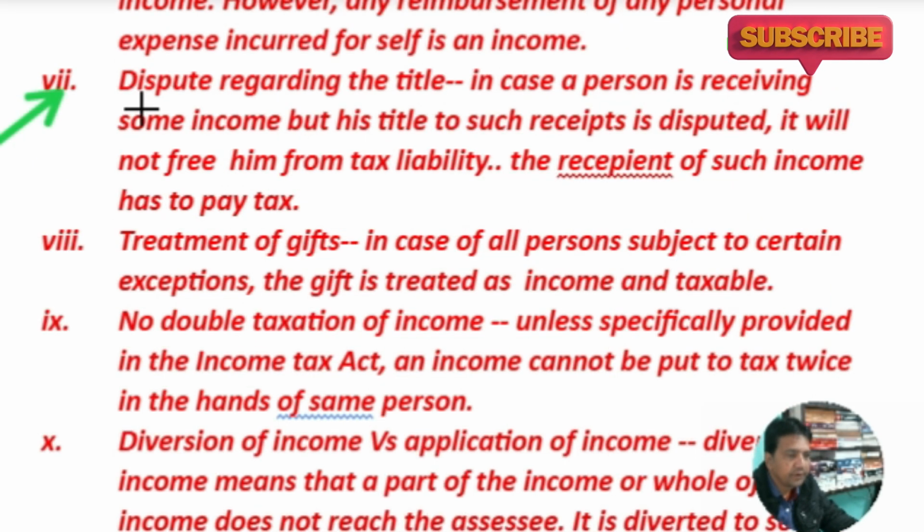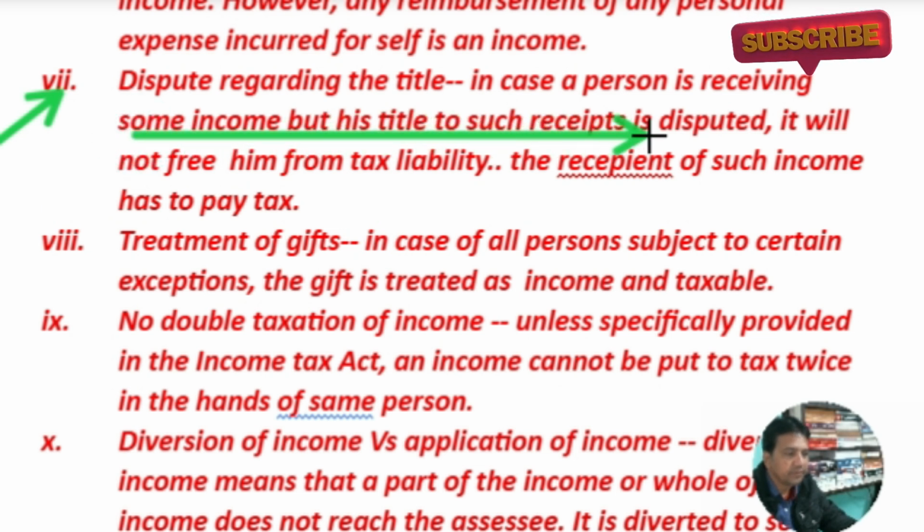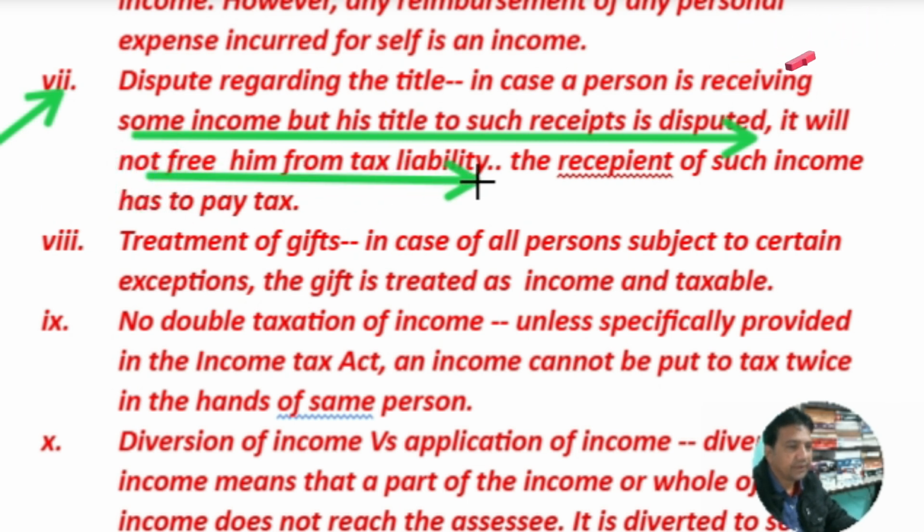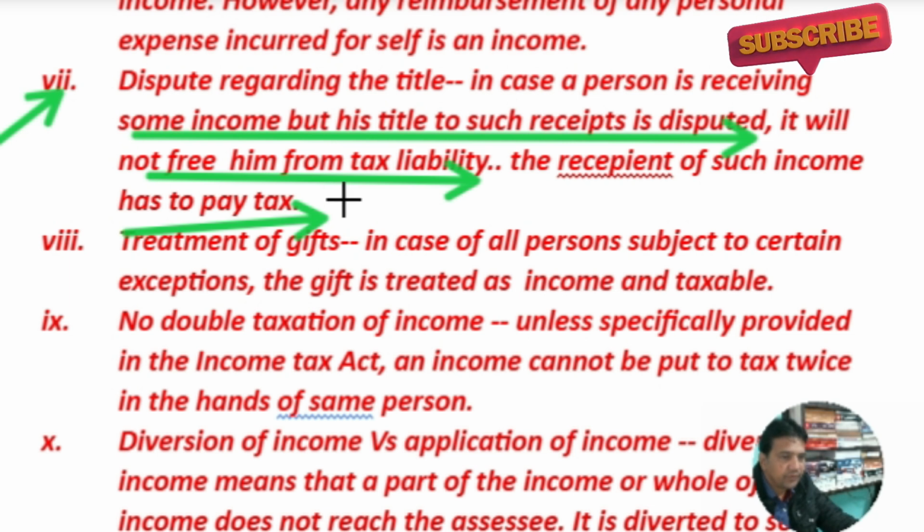Dispute regarding the title. In case a person is receiving some income but his title to such receipt is disputed, it will not free him from tax liability. The recipient of such income has to pay tax. Say, for example, Mr. A inherited a house property from his father and he has a brother also.